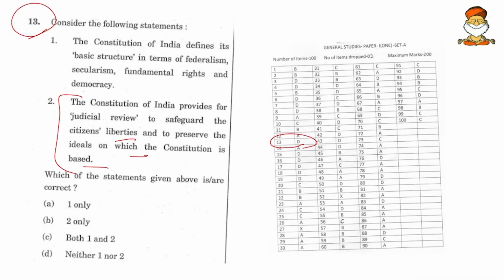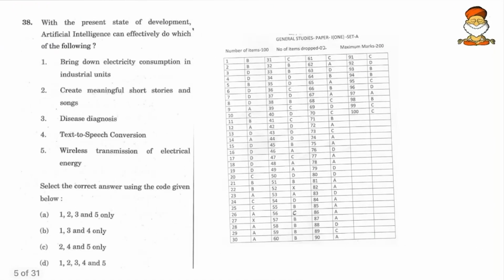Here, 'the Constitution of India defines its basic structure' is wrong because the basic structure is not defined, so we leave it off. And the judicial review will not check the philosophical part of the Constitution; it checks only the legal part. So this is also considered a wrong statement. This is how we have to track the examiner's brain. When the examiner asks the same type of question next time, we will be cautious and go as per his previous answer keys. It is all about choice of words and tracking those choice of words. That is all prelims.